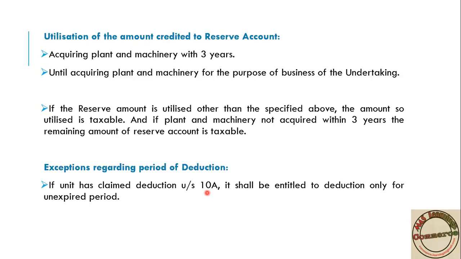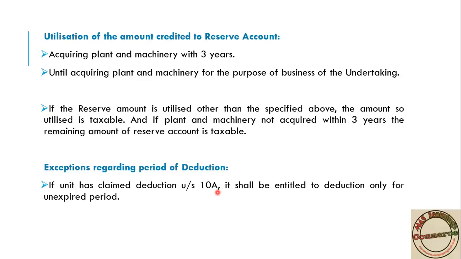If you have utilized 5 years in the free trade zone, then in the special economic zone you only get the remaining 5 years. For the first 5 years you won't get any deduction. That is, for total 15 years you can't utilize, only 10 years you will get the amount.